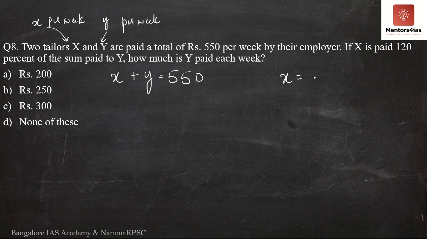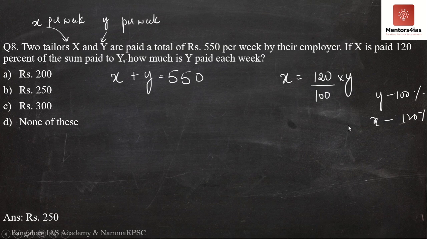Meaning I can write x as equal to 120% of y, which is nothing but 120 divided by 100 into y. See, this is simple. If Y is 100%, then X is 120%.